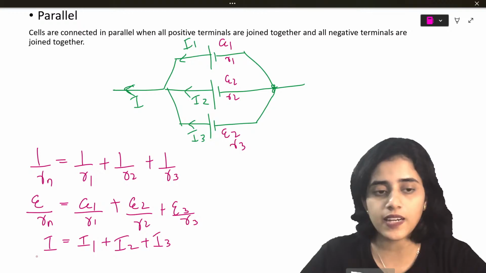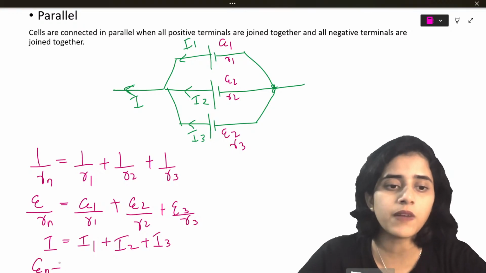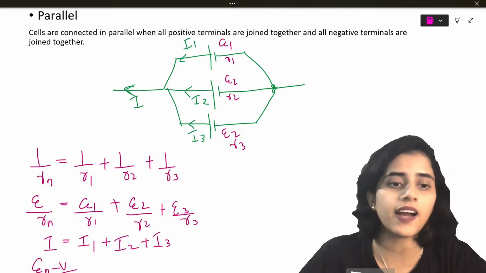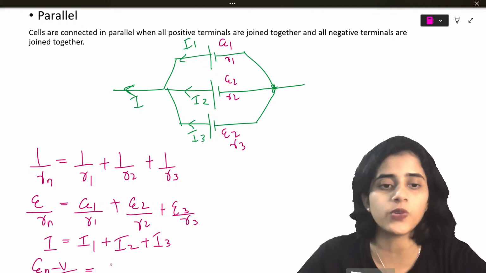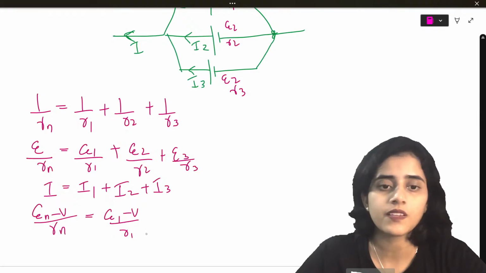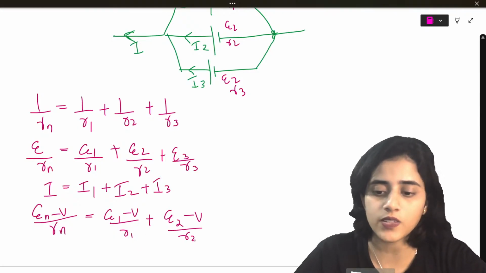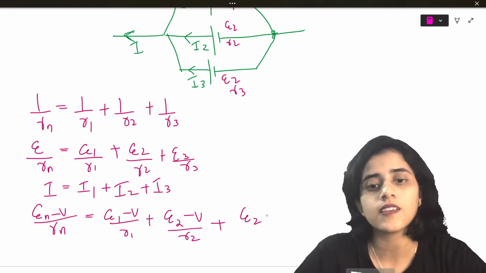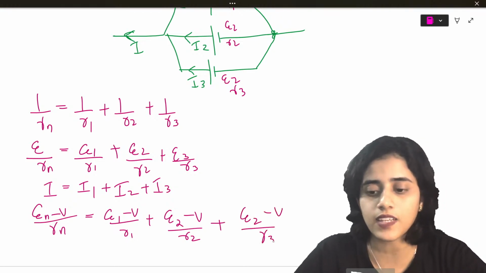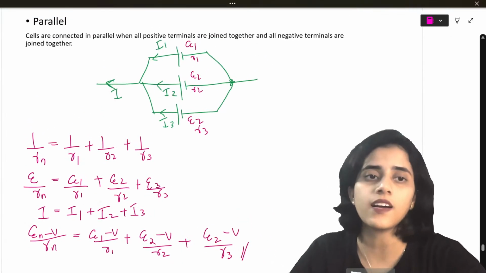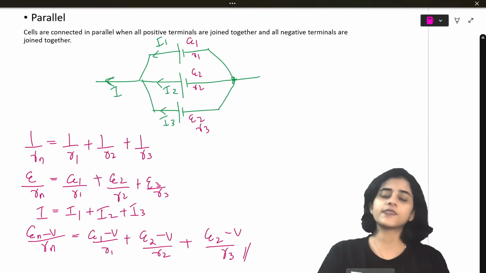So what does this become? E minus V by R is equal to E1 minus V by R1 plus E2 minus V by R2 plus E3 minus V by R3. This is the formula for cells in parallel.